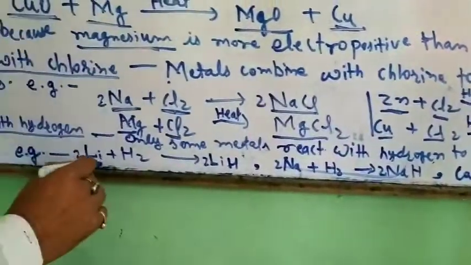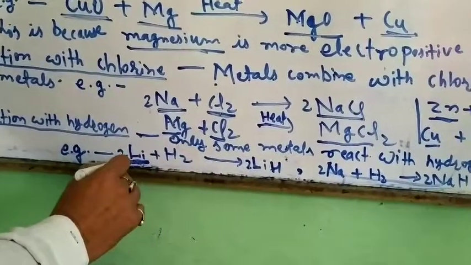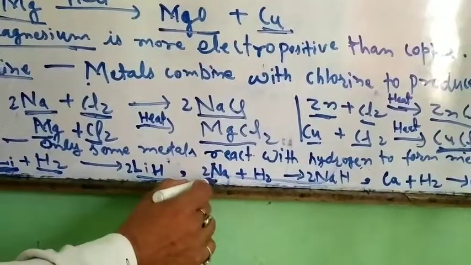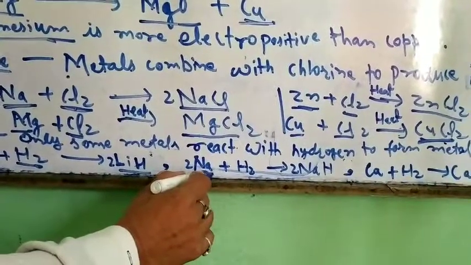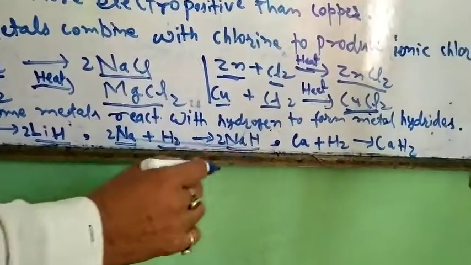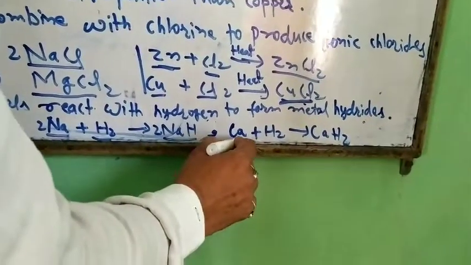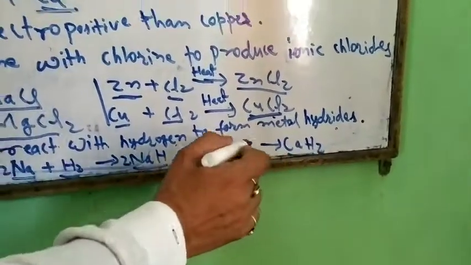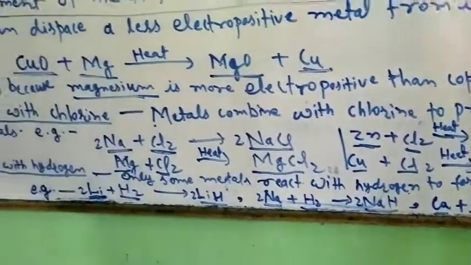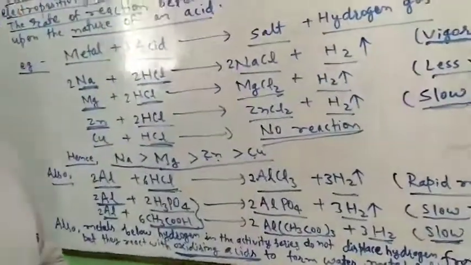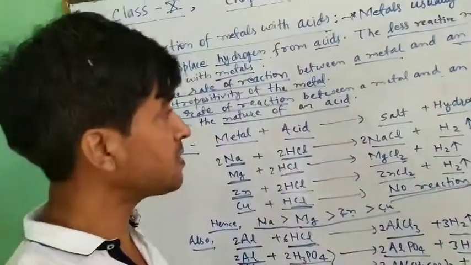For example, lithium, a very reactive metal, reacts with hydrogen to form lithium hydride. Sodium, also a more reactive metal, reacts with hydrogen to form sodium hydride. And calcium, which is moderately reactive, reacts with hydrogen to form calcium hydride. So we conclude that metals react differently under different conditions.